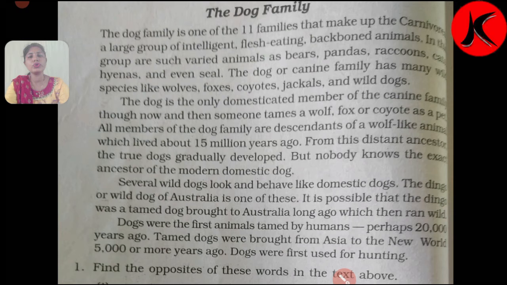This thing I have also discussed with you during our lesson, that dogs were the first animals tamed by humans, perhaps 20,000 years ago. Tame dogs were brought from Asia to the New World 5,000 or more years ago. Dogs were first used for hunting. So this is the passage.